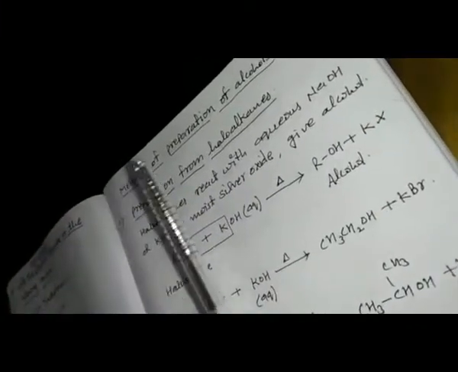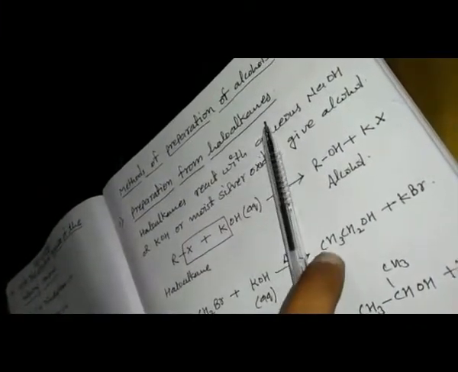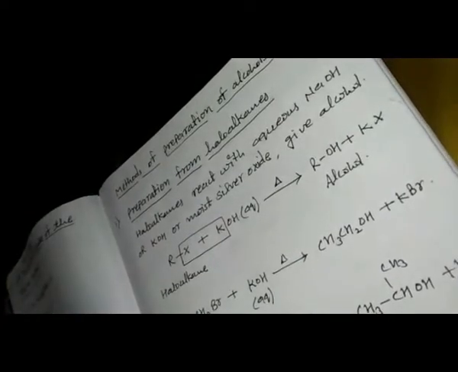Good morning students. This video is for class 12 science students. In my previous video I explained the classification of alcohols. Now I will be discussing the methods of preparation of alcohols. The first method is preparation from haloalkanes. That meaning how from the haloalkanes we will make the alcohol.